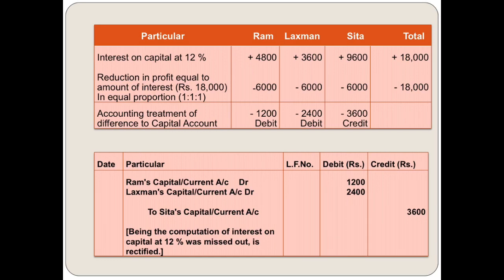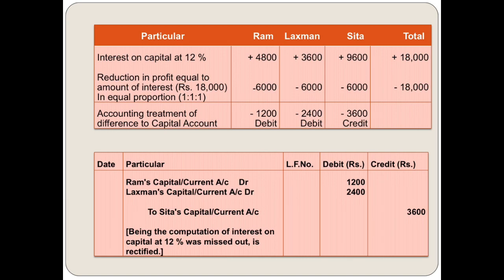So first we add income. Interest on capital at the rate of 12% for Ram, 40,000 into 12%, so 4800. For Lakshman, 30,000 into 12%, 3600, and for Sita, 80,000 into 12%, 9600. Total interest on capital is 18,000 with plus sign. Now deduct the same amount from profit, 18,000, because interest on capital is an expense for the firm. So it is one kind of reduction in profit equal to the amount of interest for a firm.